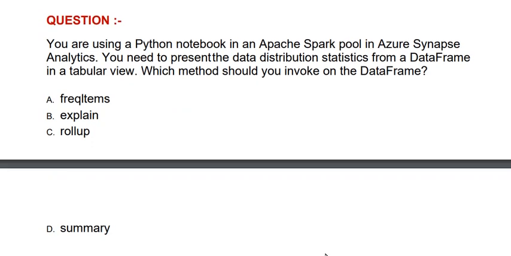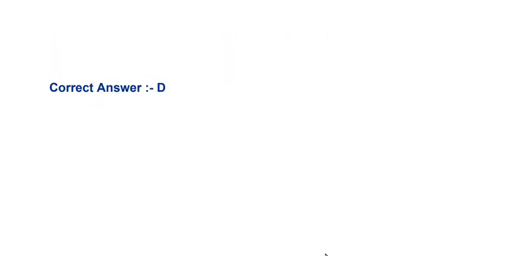Our next question is, you are using a Python notebook in an Apache Spark pool in Azure Synapse Analytics. You need to present the data distribution statistics from a data frame in a tabular view. Which method should you invoke in the data frame? The options are option A, freqItems, option B, explain, option C, rollup, option D, summary. The correct answer is option D.